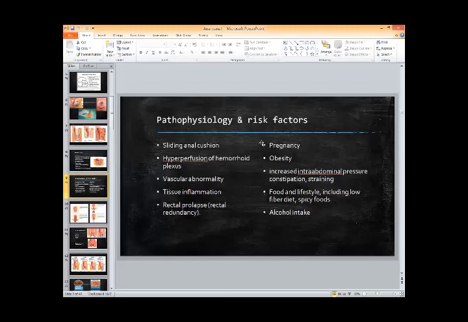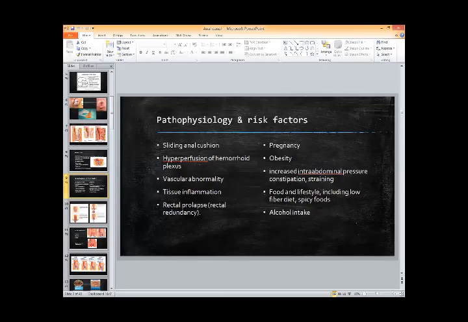The other risk factors could be any increase in the intra-abdominal pressure, which can occur in pregnancy. The venous return will be blocked or reduced, or pressure would increase in the veins and the hemorrhoidal plexus may swell. So this is pregnancy. Similarly, obesity may be a risk factor due to multiple reasons. Increased intra-abdominal pressure can be due to constipation, straining a lot, lifting heavy weights, and doing gym, exercise and bodybuilding.